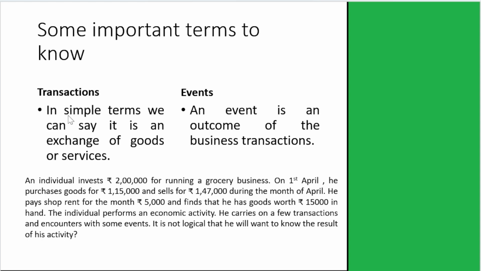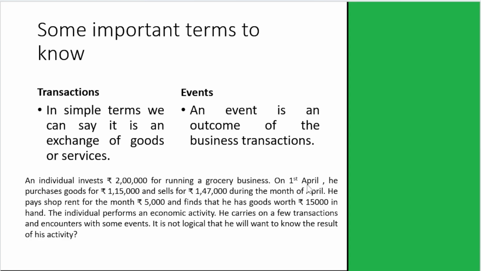Transactions. In simple terms, we can say that a transaction is an exchange of goods and service, and an event is an outcome of a business transaction. So let's understand these two terms with the help of an example. Suppose an individual invested rupees 2 lakh for running a grocery business.